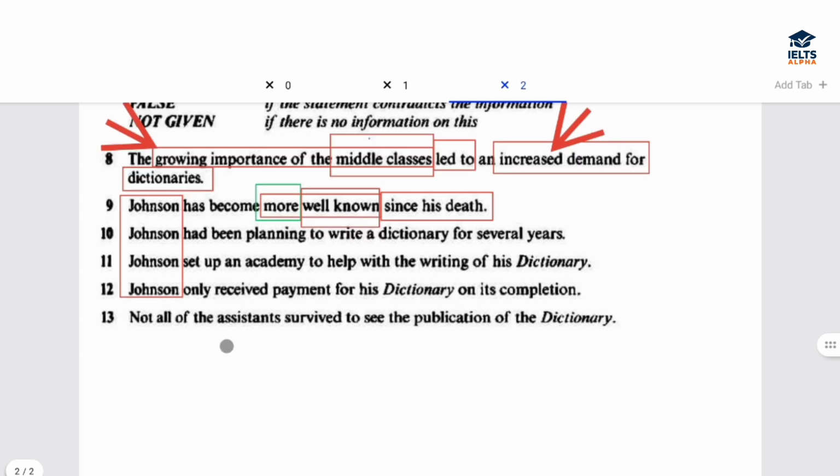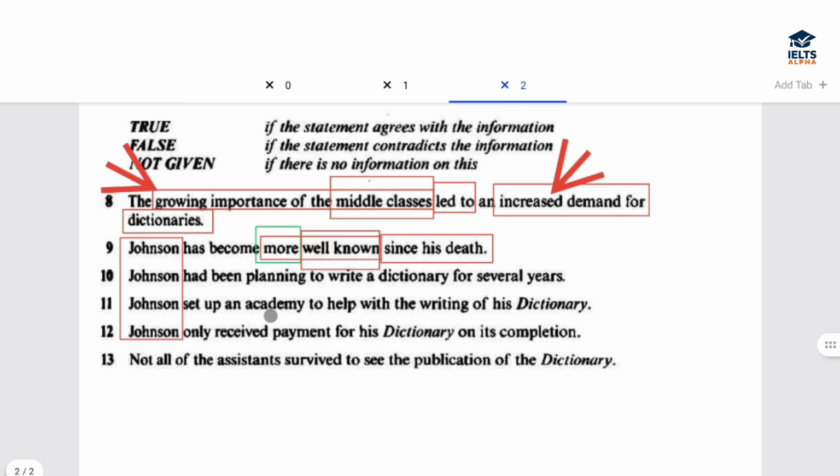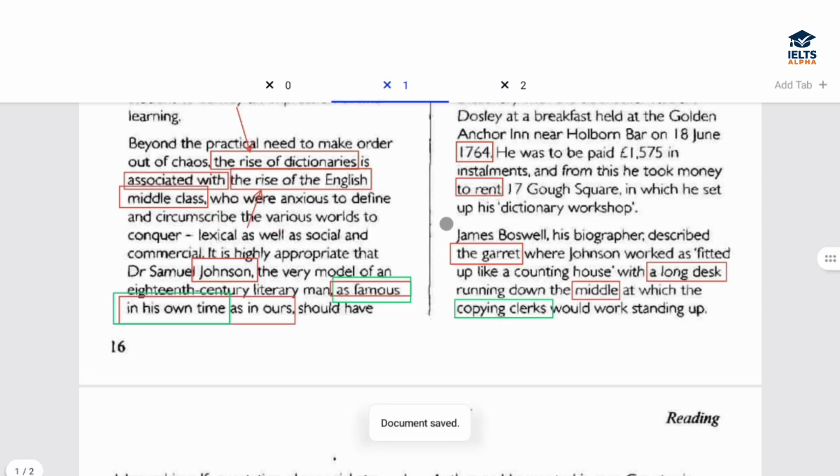Moving to the next question, question number 10. Johnson had been planning to write a dictionary for several years. Okay, let's scan this quickly. Planning is the main word here that we need to focus upon, right? Planning for several years. Let's see.